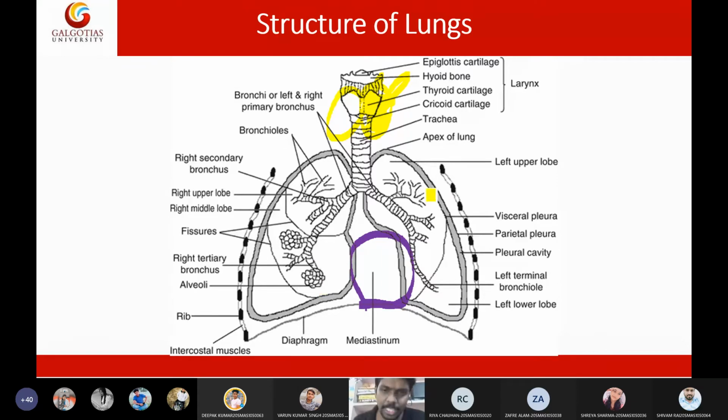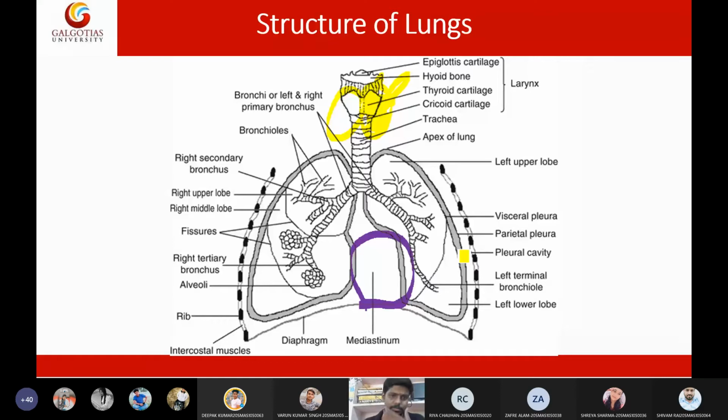Then this lung is protected by two layers. Those layers are called the pleura of lung. It has inner pleura and outer pleura. Inner pleura is called visceral pleura, whereas outer pleura is called parietal pleura. In between the pleura, we have the pleural space or pleural cavity. This pleural cavity is filled with pleural fluid. Pleural fluid plays an important role in protecting the lungs from friction.